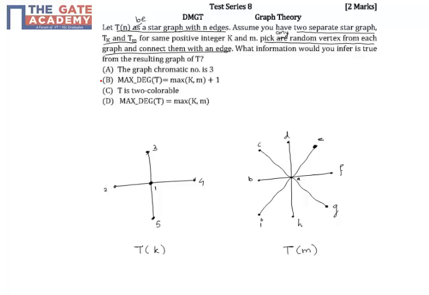The correct answer to this question is option C, which says that T is two colorable, which we have already explained, since the resulting graph T can be colored with only two colors.